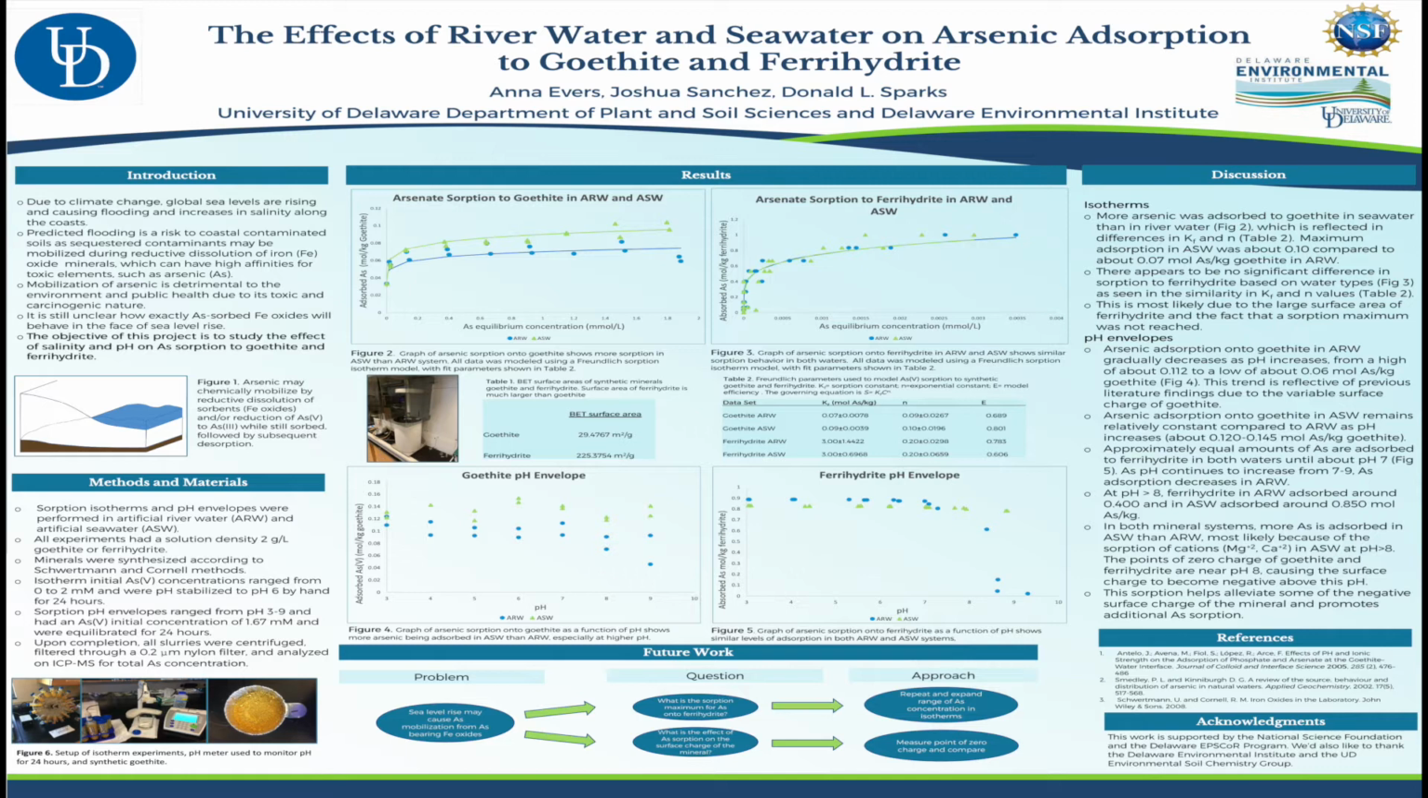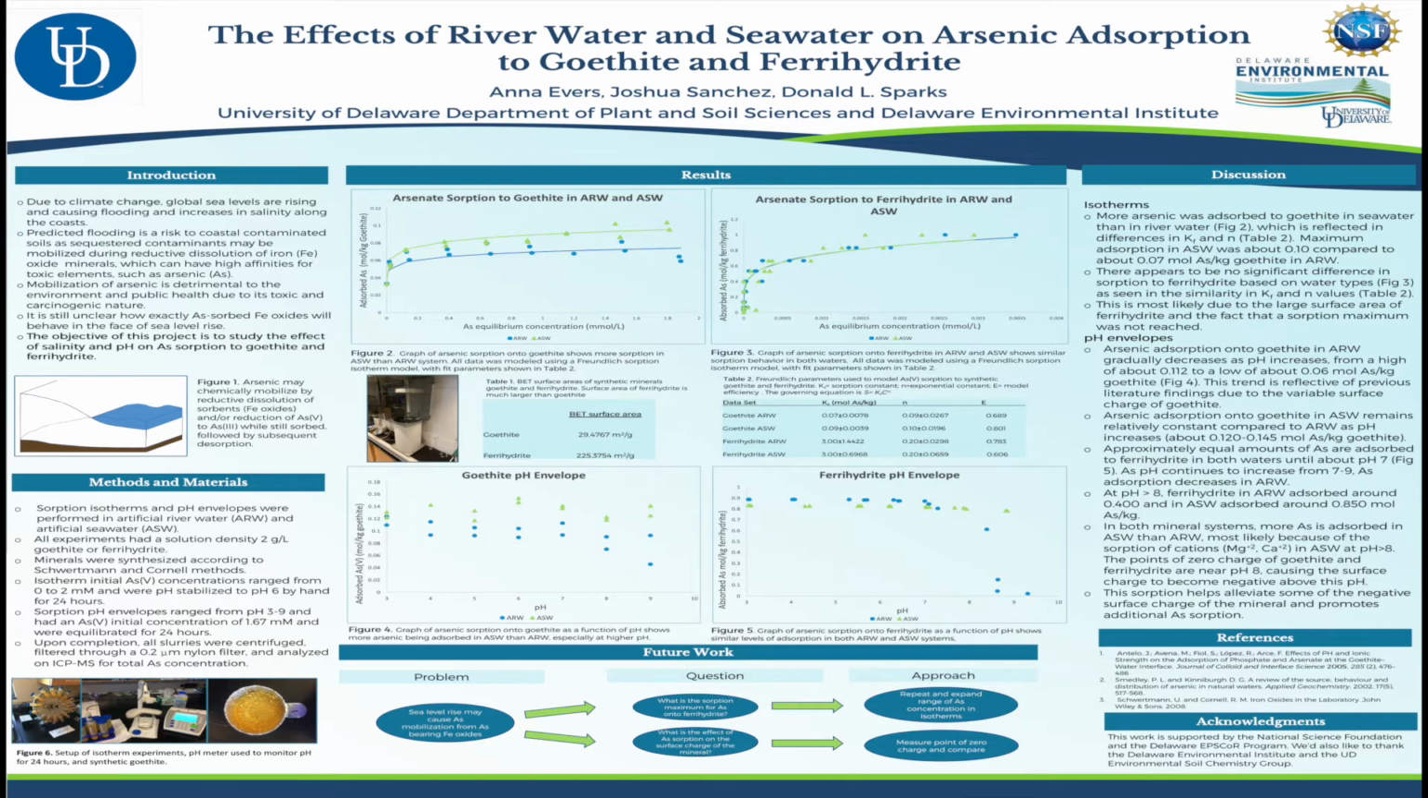All experiments had a solution density of 2 grams per liter of either goethite or ferrihydrite. For the isotherms, we used an arsenic range from 0 to 2 millimolar and kept them stable at pH 6 for 24 hours. For the pH envelopes, we used a pH range of 3 to 9, which were also equilibrated for 24 hours. The initial arsenic concentration in these was 1.67 millimolar. Upon completion of the 24 hours, all slurries were centrifuged, filtered, and analyzed via ICP-MS for total arsenic concentration.